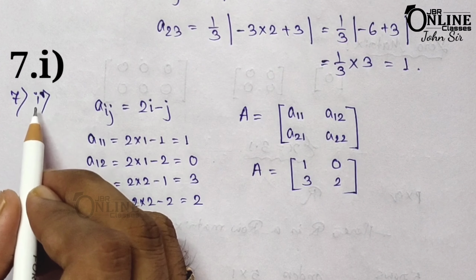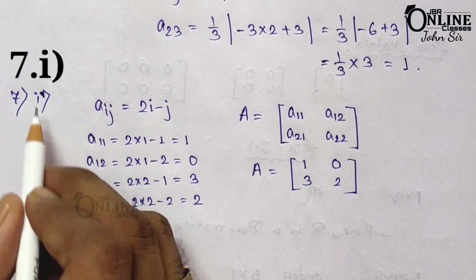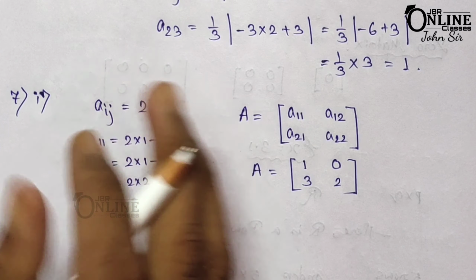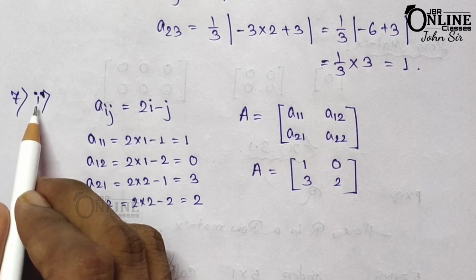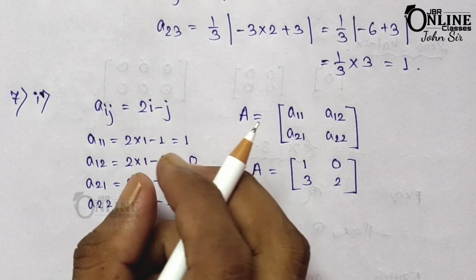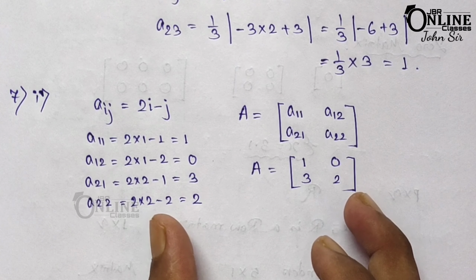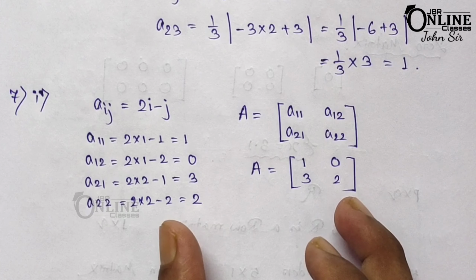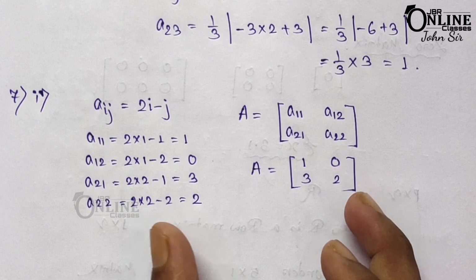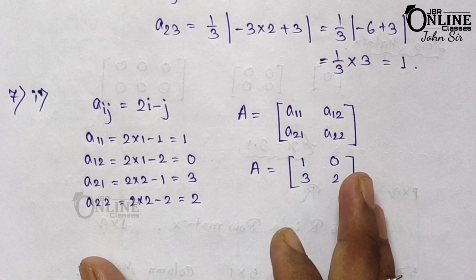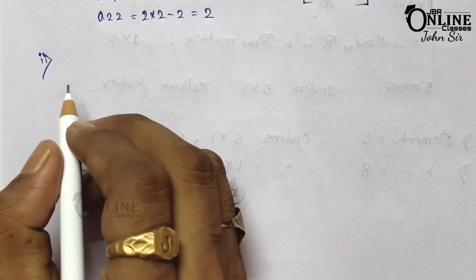Extremely sorry, this one is not sum number 6 4, this one is sum number 7 1. It's my mistake. I hope you can solve sum number 6 4 in this method. You can easily find out the 2 by 2 matrix for sum number 6 4 by using this method. Next, sum number 7 2.